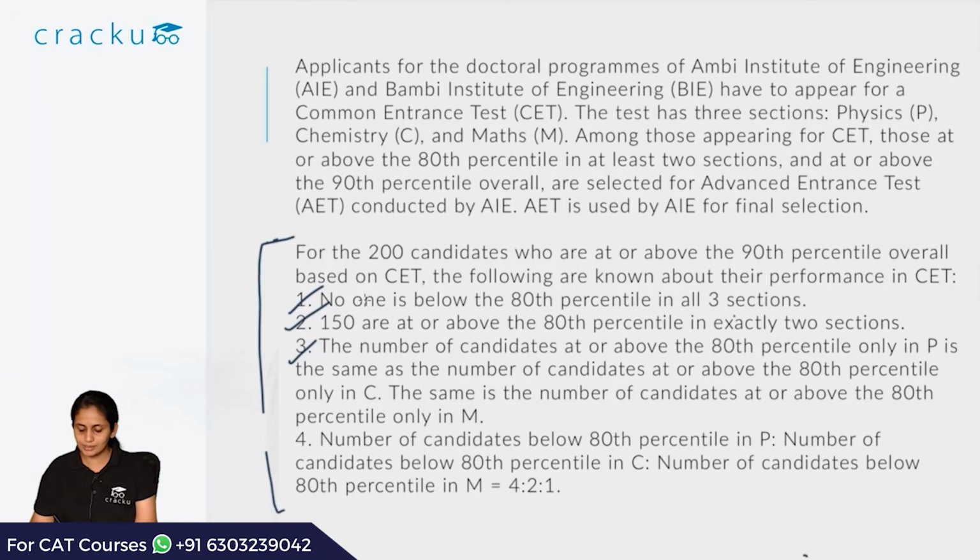The last line is: the number of candidates below 80th percentile in P to the number of candidates below 80th percentile in C to the number of candidates below 80th percentile in M is 4:2:1. Have I used everything from this? So you have to be at or above 80th percentile in at least 2 sections and above 90th percentile overall to qualify for the AET as such.